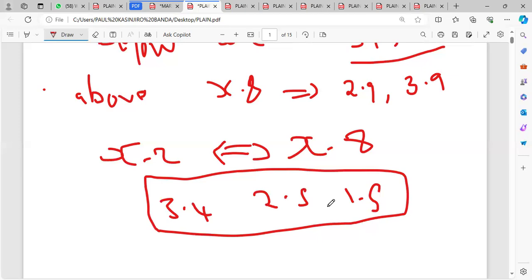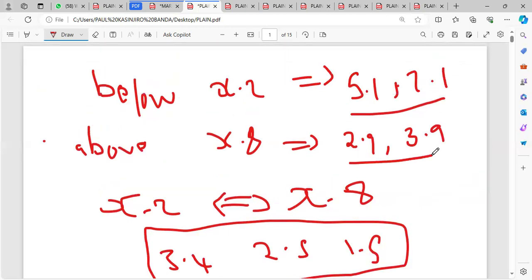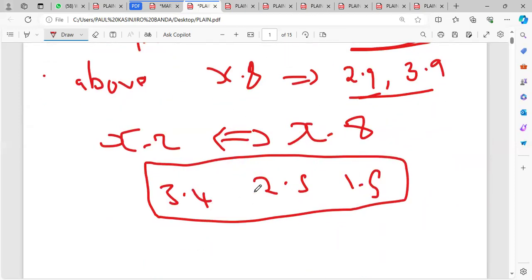You look for a number such that when you multiply by this number, it can either give you a number that can be rounded off, one that will have a 0.9 or a 0.1, or it can directly give you a whole number, right? So for example, this 2.5, we can just multiply it by 2 and it will become 5. Even this 1.5, we can multiply by 2 and it becomes 3. This one here, we can multiply it by what? If we multiply it by 2, we are going to get